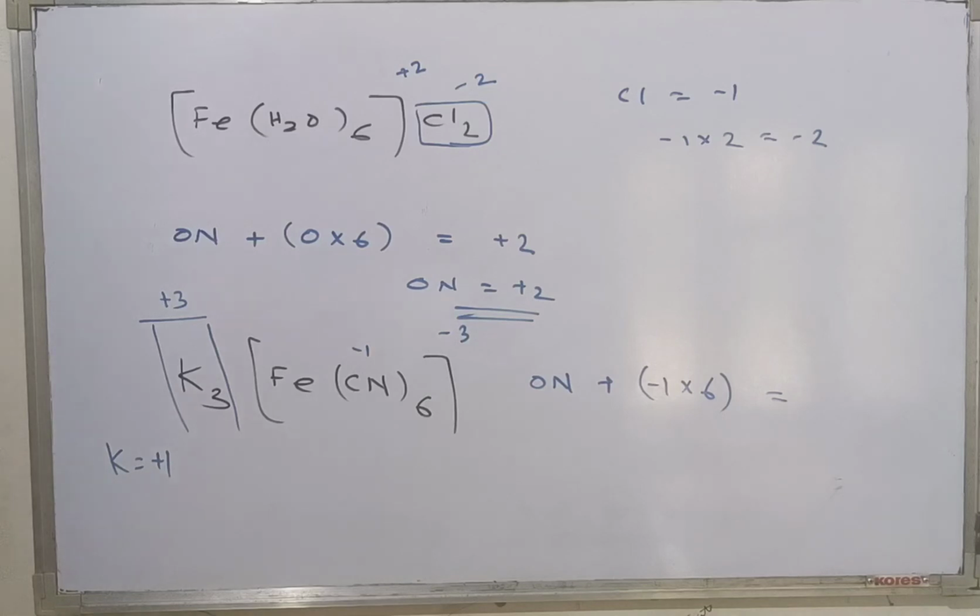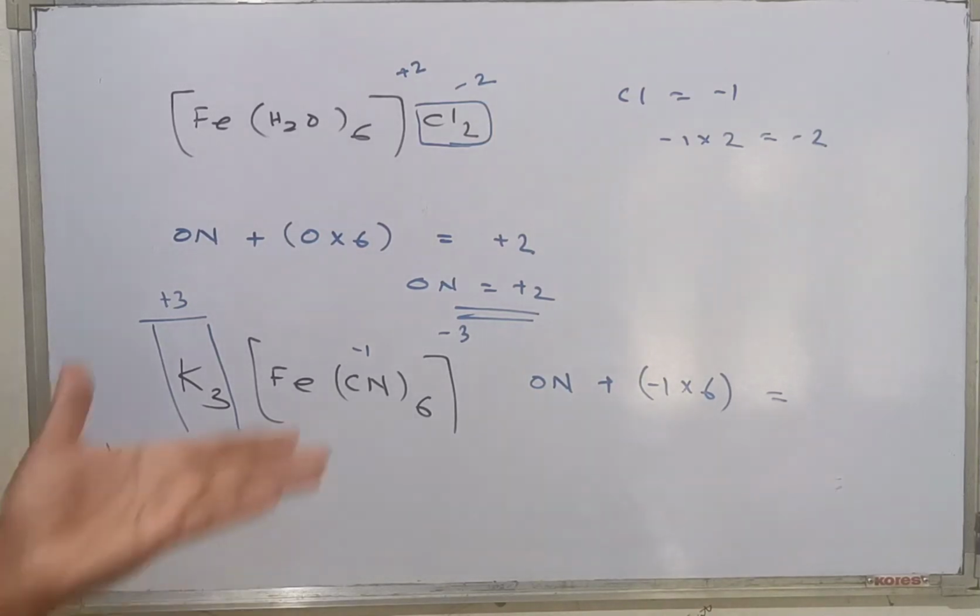Then only will that counter ion exist there. The counter ion will be attached to the coordination compound if our coordination compound has any charge. If it has a positive charge, the counter ion will be on the right side. If it has a negative charge, the counter ion will be on the left side.